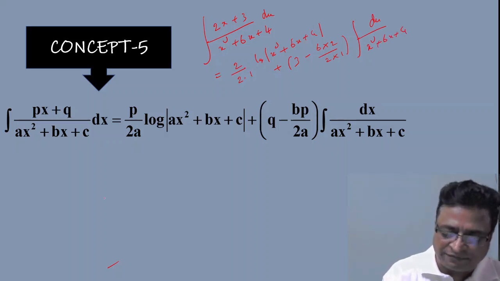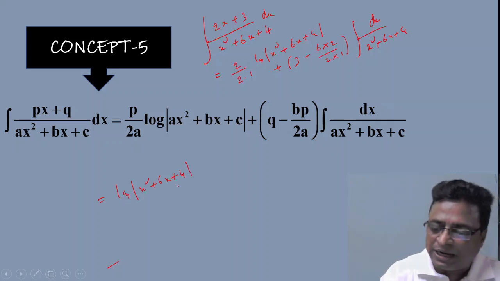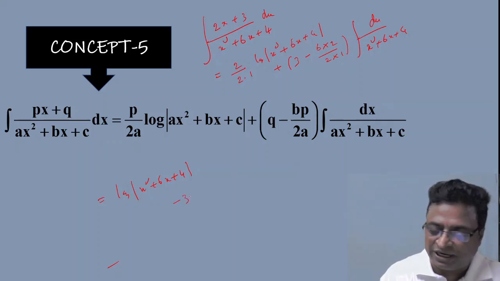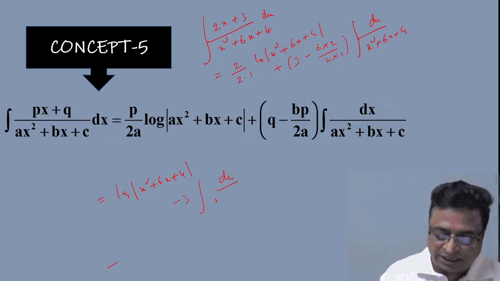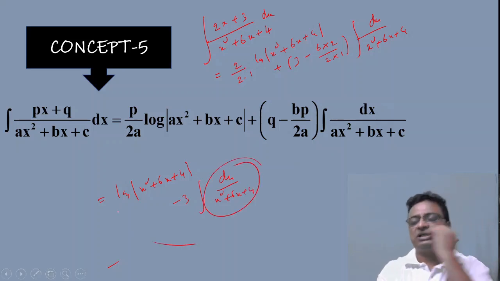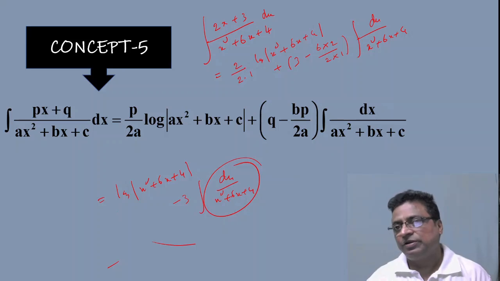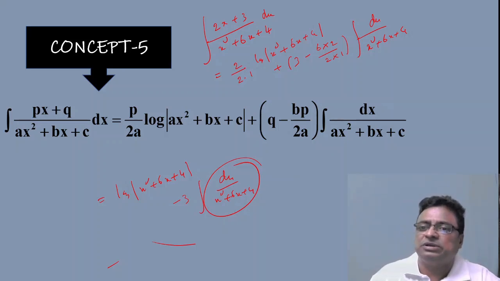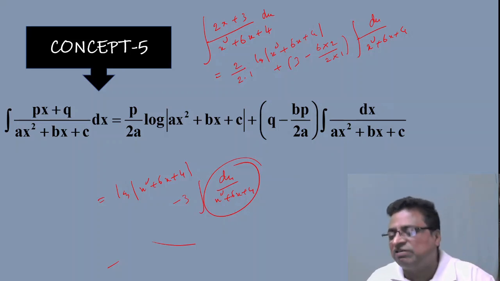This is, after simplification, log mod x square plus 6x plus 4, and here after simplification 2 gets cancelled, 3 minus 6 is equal to minus 3, integration dx by x square plus 6x plus 4. Now how to solve this one? Apply concept number 4. You can save a lot of time. So my friends, these 5 concepts and 5 problems are the most important models. Apply them and solve the problems very quickly.